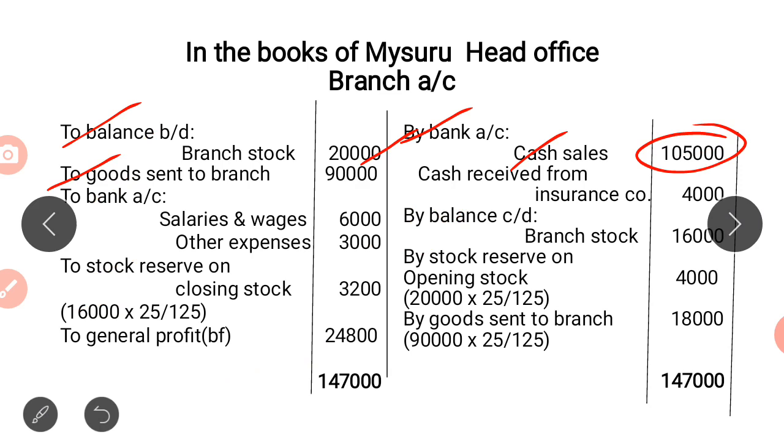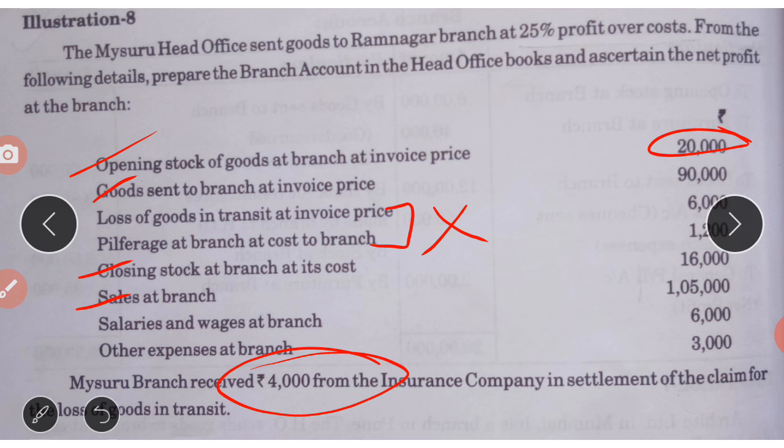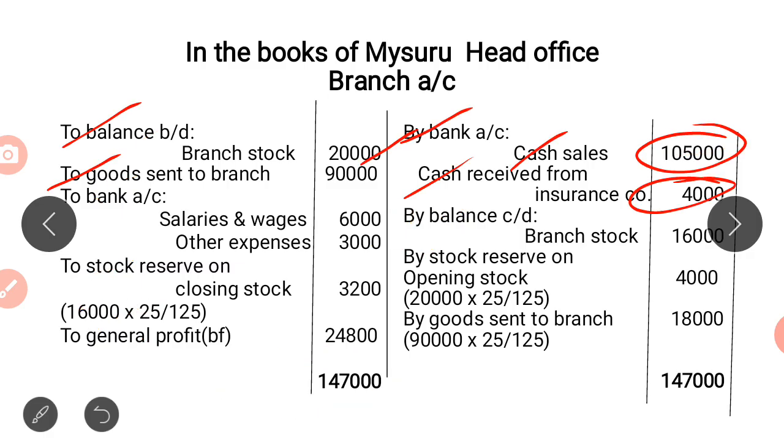So cash received from insurance company 4,000. Next, we have salary and other expenses. Who is receiving it? The bank. So by bank account, salary and wages, other expenses, total of 9,000.